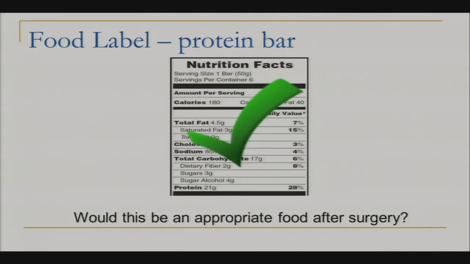You might notice this product also contains sugar alcohols. Sugar alcohols can be used in products to reduce the overall added sugar intake. Sugar alcohols can still cause dumping syndrome when consumed in excess. Also, excessive sugar alcohol intake can lead to some gastrointestinal distress. So we still want to be mindful of the amount coming in.